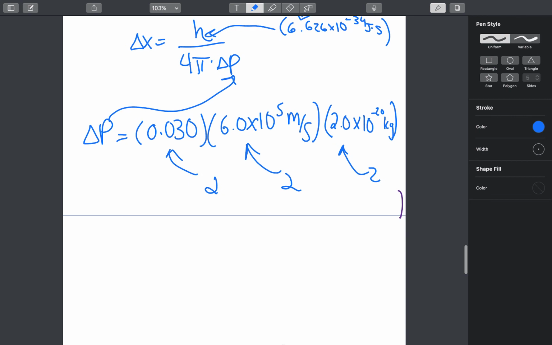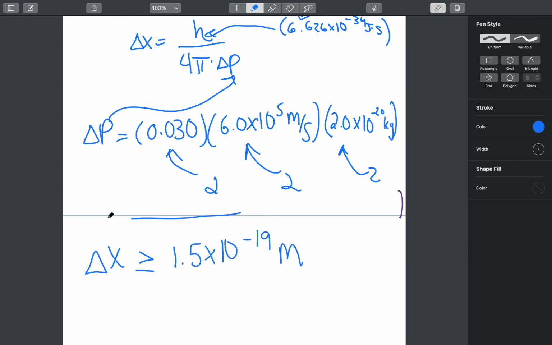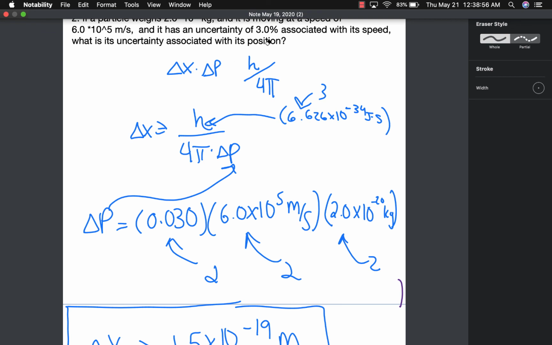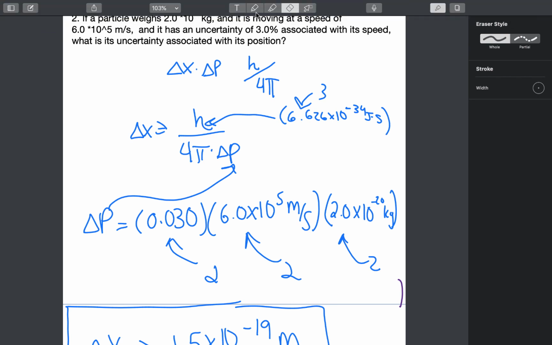And when you plug this in your calculator, you will get the uncertainty in the position is greater than or equal to 1.5 times 10 to the negative 19th meters. And I actually changed this to greater than or equal to as well, just so I don't confuse you. Sorry about that. So let's change that.